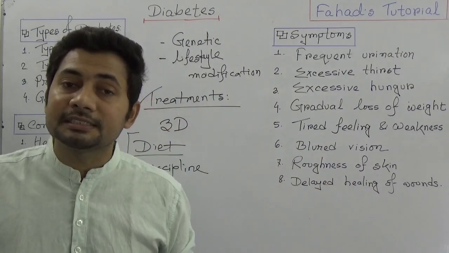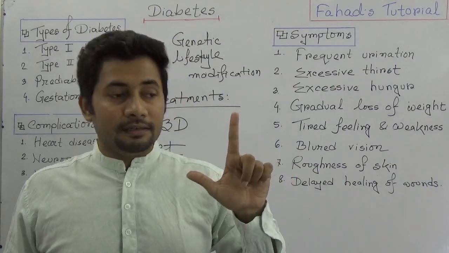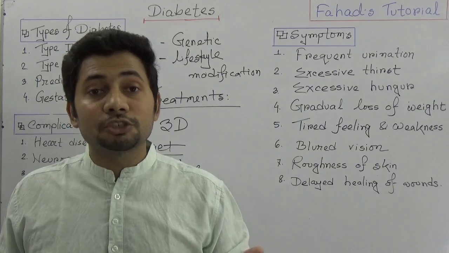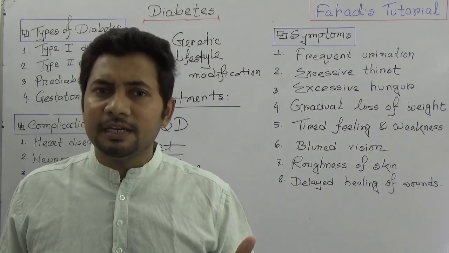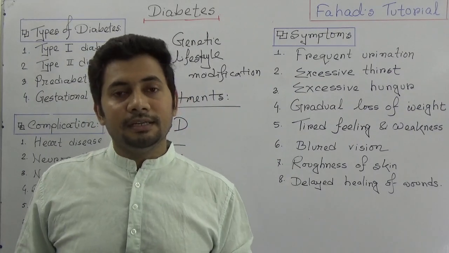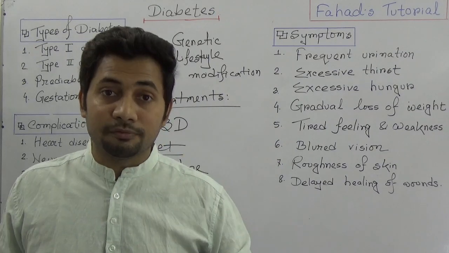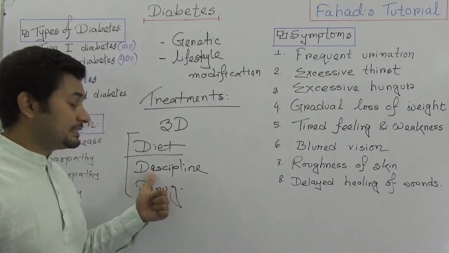But generally we can say more fruits and vegetables, and any type of sweet food or processed sugar should be avoided. A diabetic patient should be very careful in taking foods. Processed sugar food should be avoided.